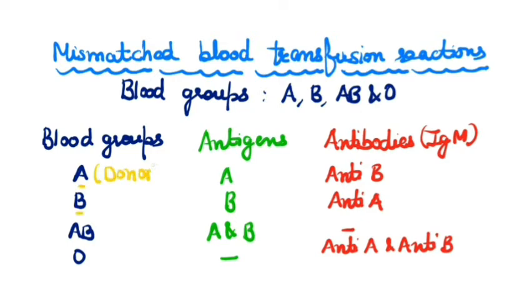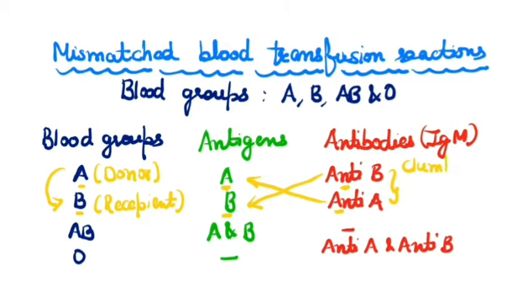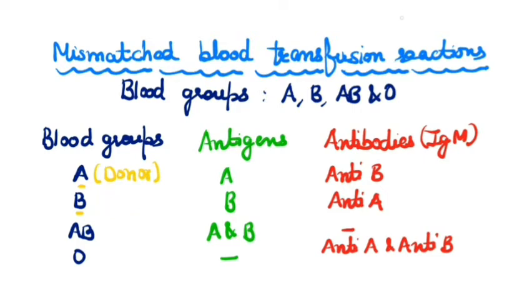Suppose the blood group of the donor is A and the recipient has blood group B. So now it is clear here that anti-A antibodies work against A antigen. Similarly, anti-B antibodies work against B antigen, causing clumping or agglutination of RBCs. Now let's take another example where the donor has blood group B and the recipient has blood group AB.